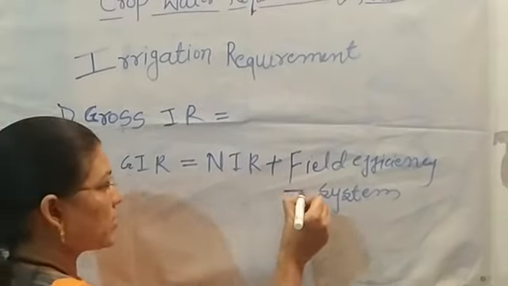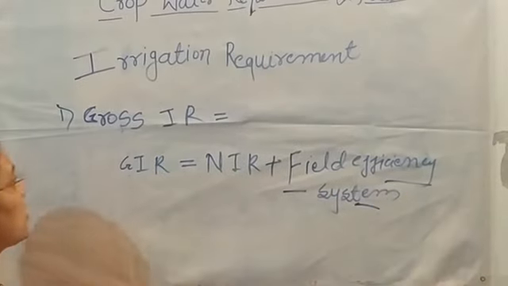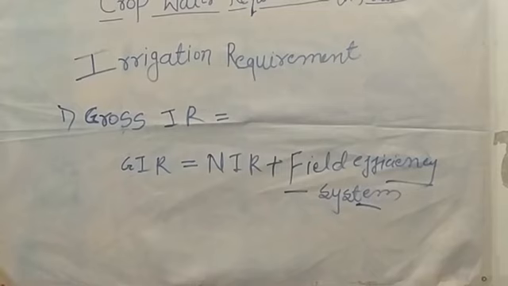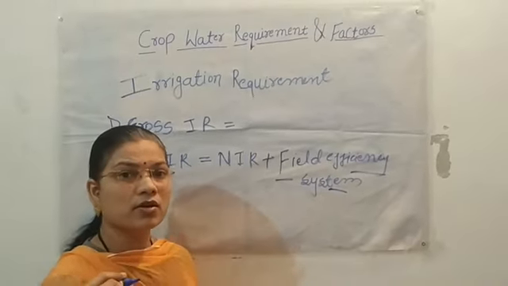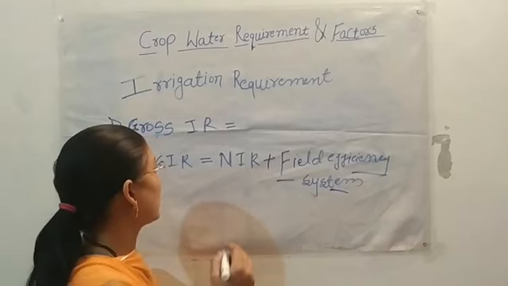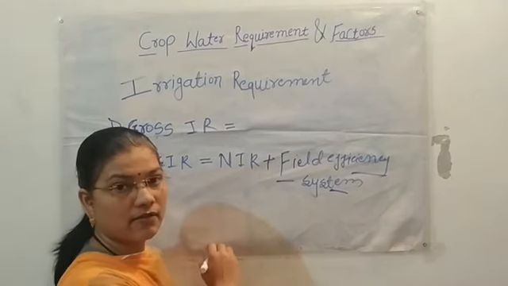So gross irrigation requirement means the total water required for the plant for its growth during the growth period.